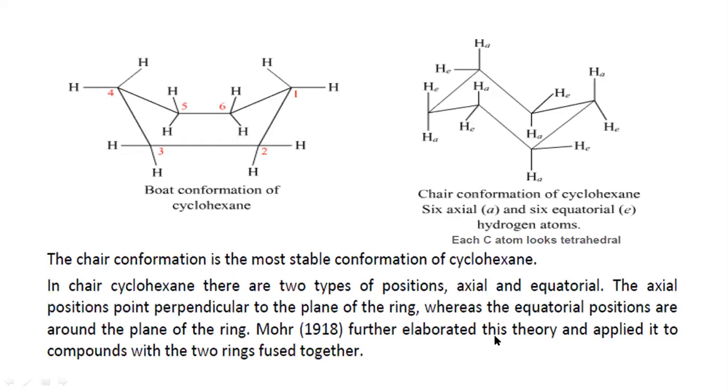So, Mohr further elaborated this theory and applied it to compounds higher than cyclohexane, that means cycloheptane, cyclooctane, cyclononane, and cyclodecane. So this theory we can apply to rings higher than cyclohexane.